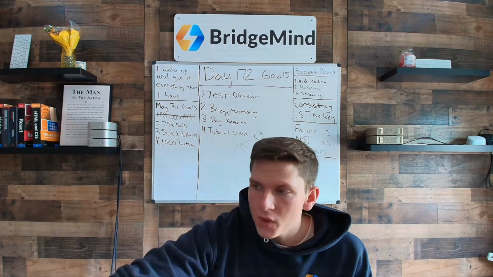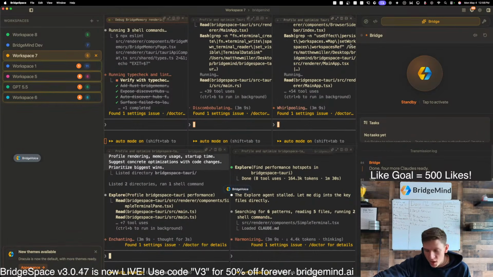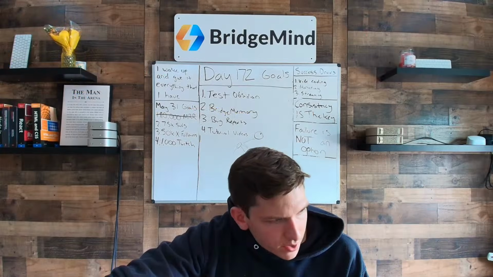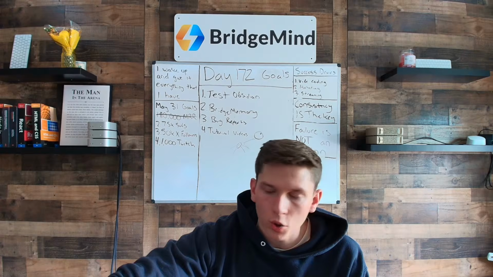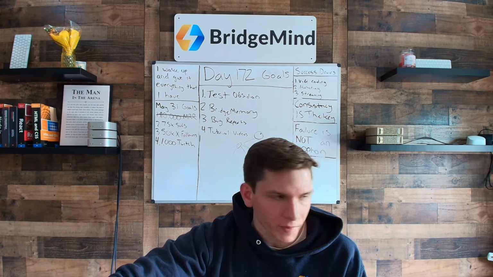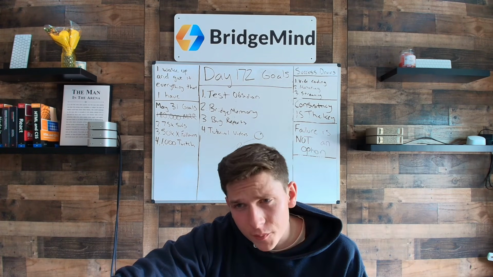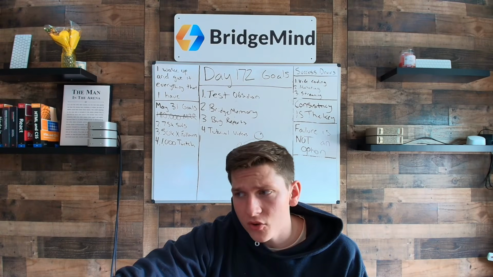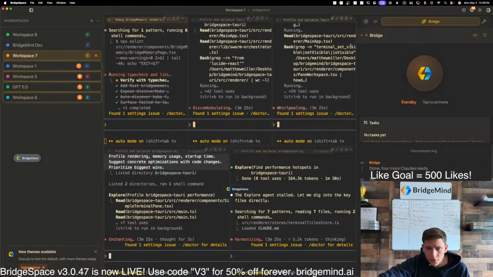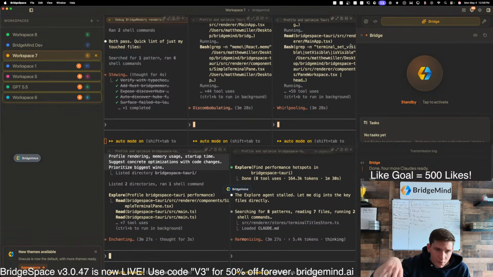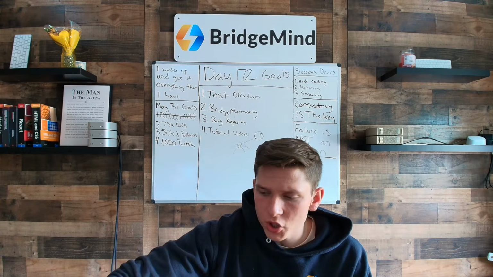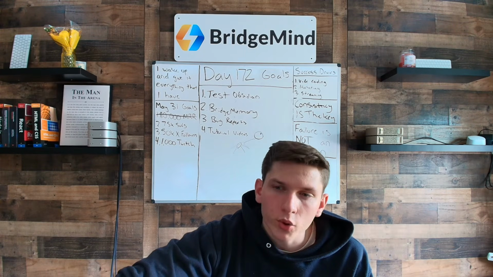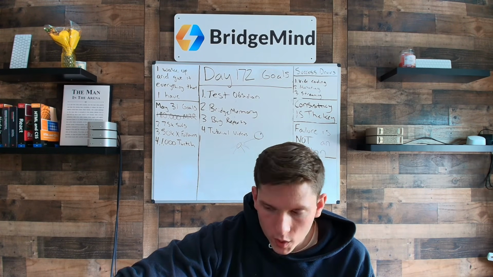My journey with the Hermes agents is that at 167,000 in ARR, I can't manage BridgeMind as a business as a solo person anymore. I need agents that are working for me. I could either hire people and all of my revenue would go out the door and I would have no profit margin because I'm paying payroll, or I could get Hermes agents that are working for me. So the skill is no longer how well are you able to write code. The skill is how well are you able to orchestrate agents.